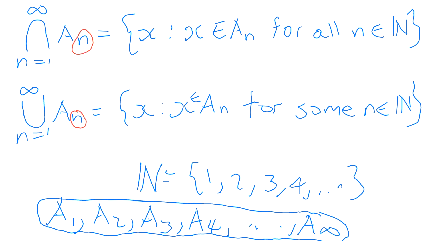Oh, okay. It does say that n must be a natural number. See, we don't have A1, A2, A3, A4. It's just talking about those.